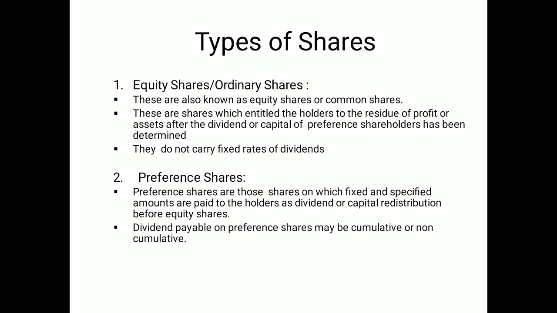Now preference shares. Preference shareholders are those who have the right to get first priority for dividends as well as capital before the equity shares. To make the comparison, number one, the equity shareholders get the dividend after the preference shareholders, and the preference shareholders get it before the equity. The second is the same for capital: the capital will be given first to the preference and then to the equity.